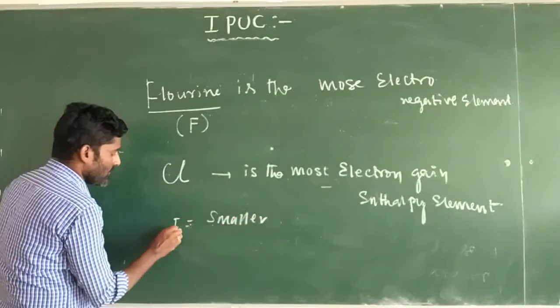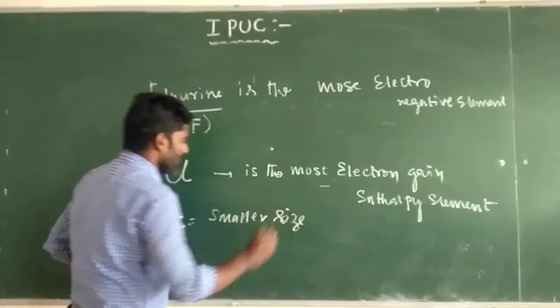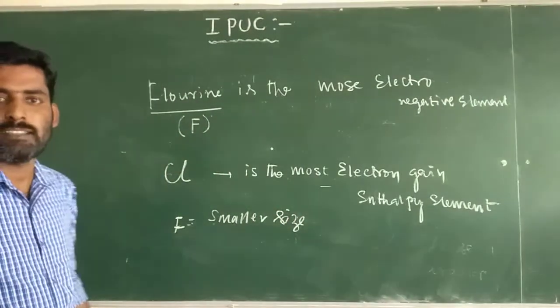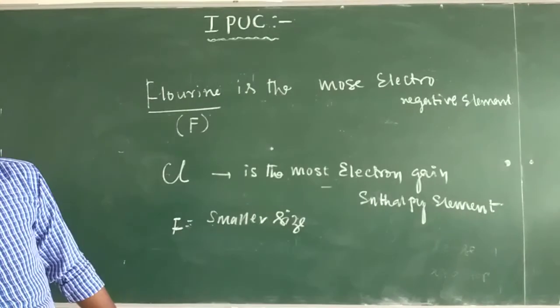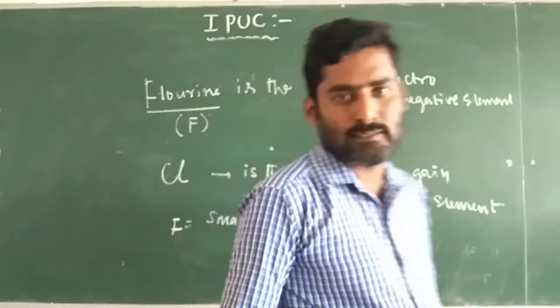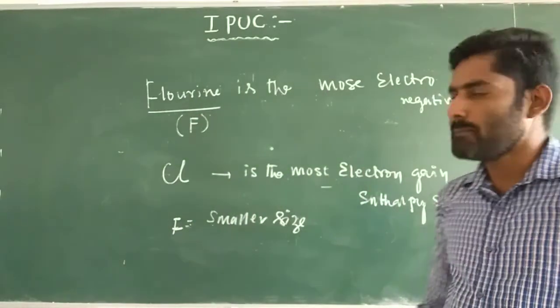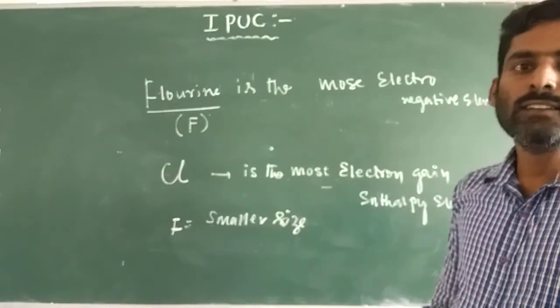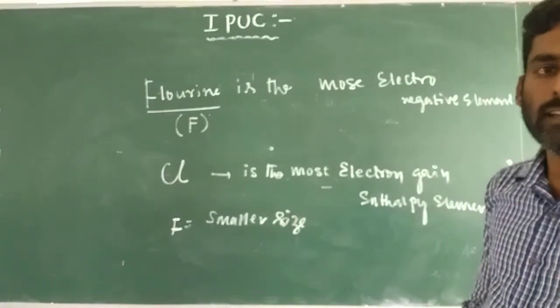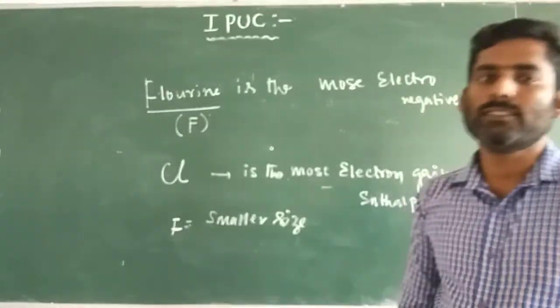Fluorine is the smaller size element. So they can ask: give reasons. Fluorine is the most electronegative element. Chlorine has a more negative electron gain enthalpy and fluorine is smaller in size. Give reasons.